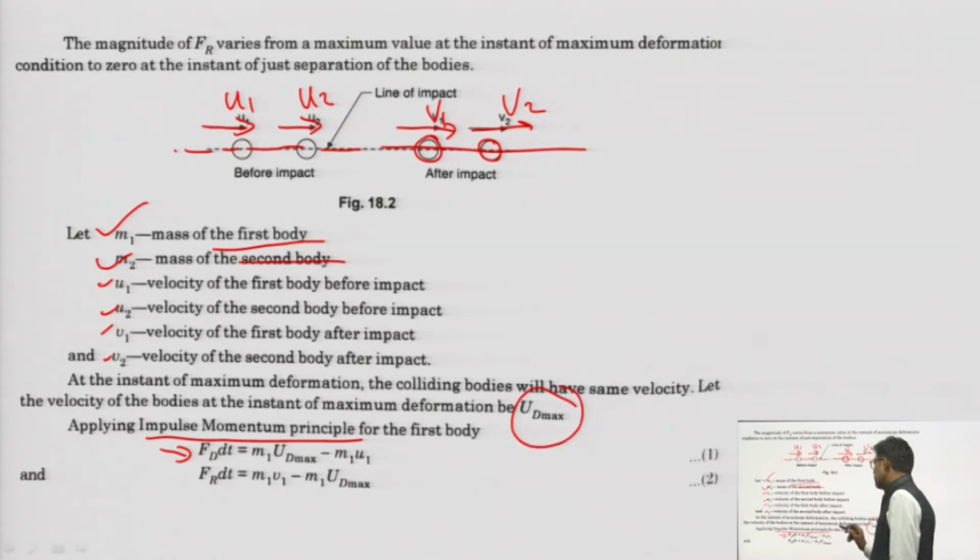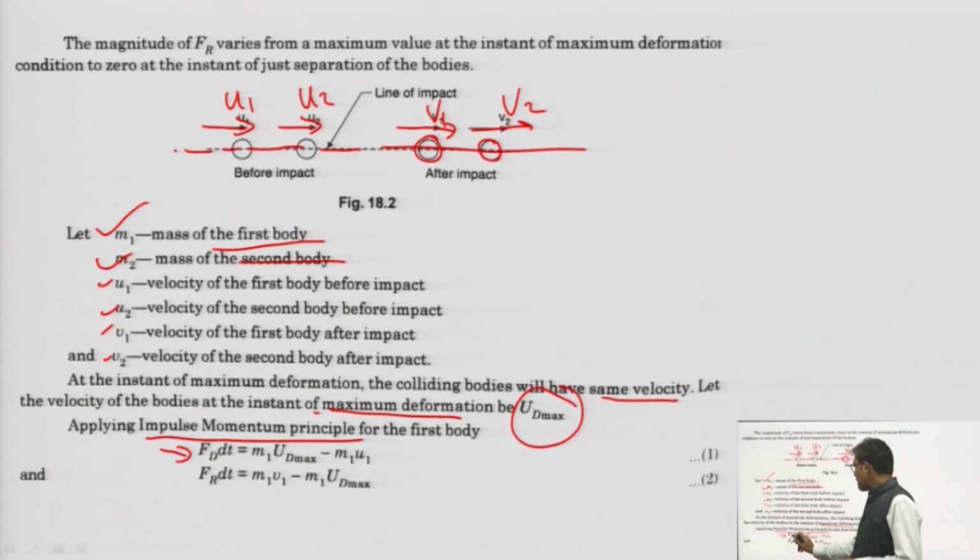Ud max is the velocity at the instant of maximum deformation. At the instant of maximum deformation, the colliding bodies will have the same velocity. Let the velocity of the body at that instant be ud max.